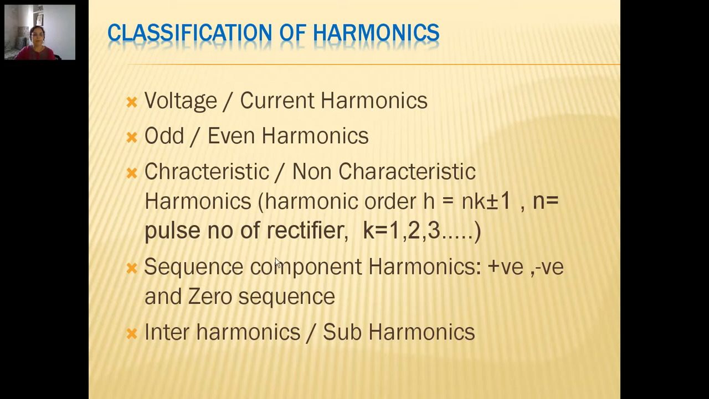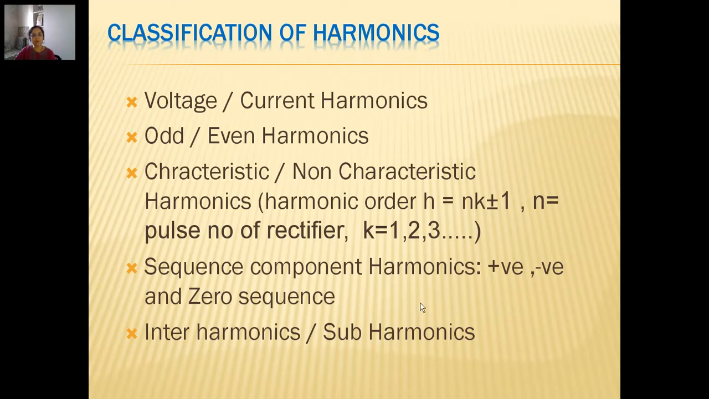Okay. The next classification is based on the sequence component harmonics. The harmonics can be classified as positive sequence, negative sequence and zero sequence harmonics. Now how do we classify them into these three categories? We will be studying that in the next slide.